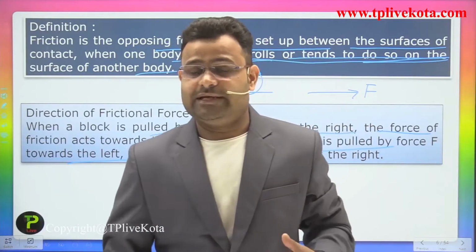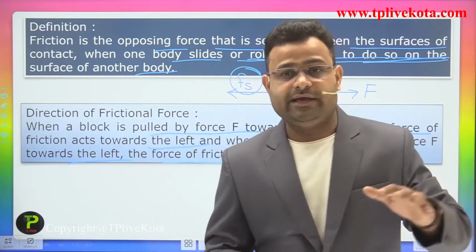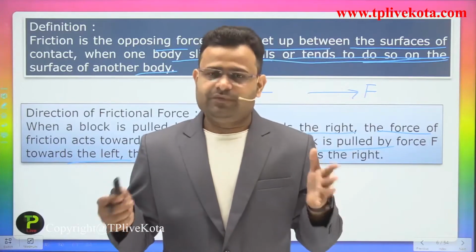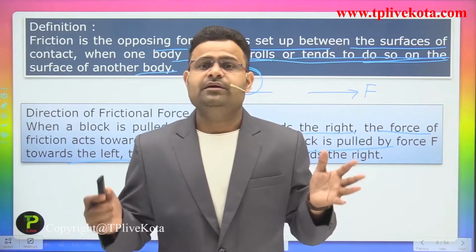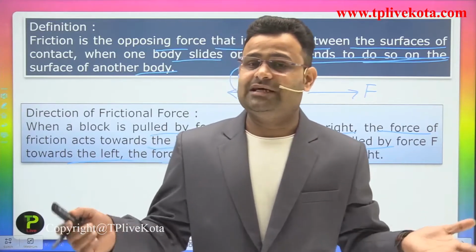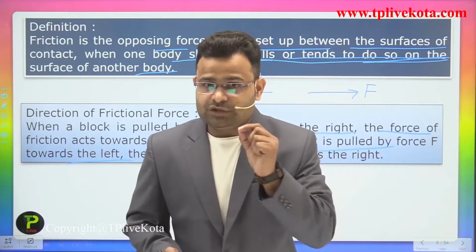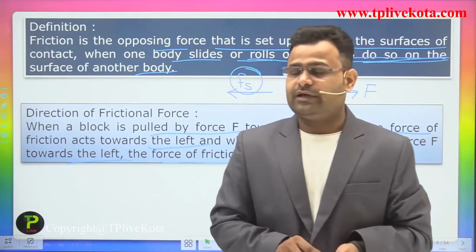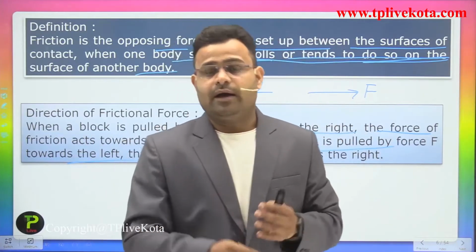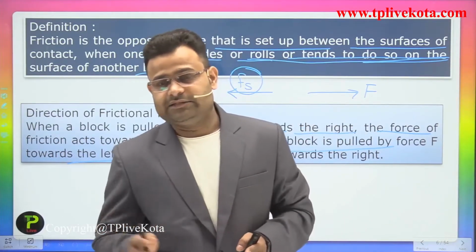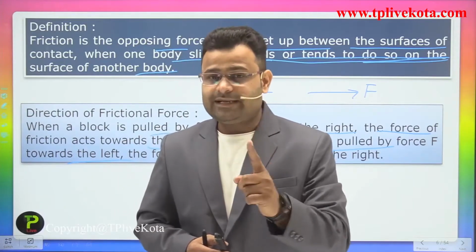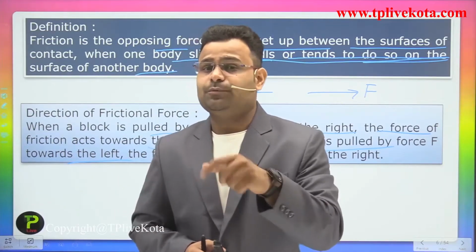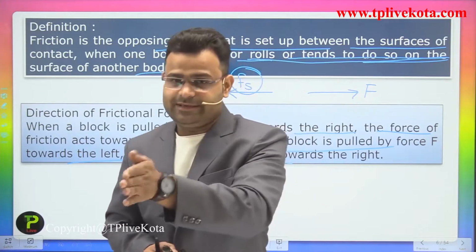If it is traveling in water or in air, that time every time we are facing some friction, and friction is an opposing force. You know the example of air. If the air is moving to the right-hand side and you are running to the right-hand side, that time the air will support you and your speed will increase.